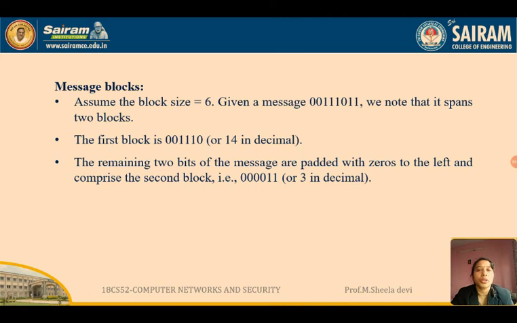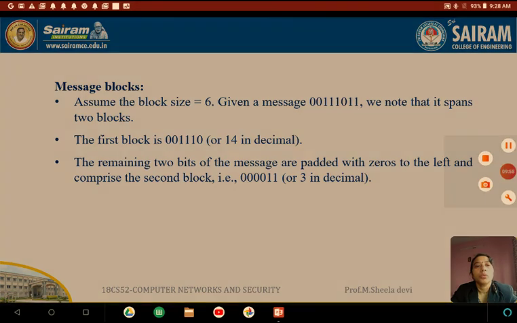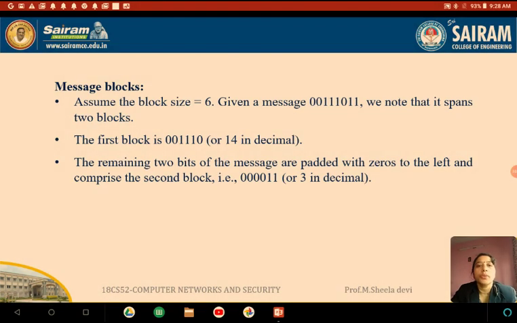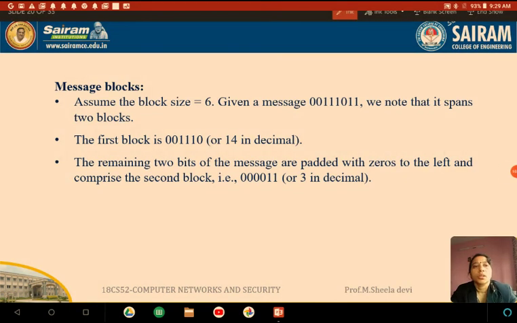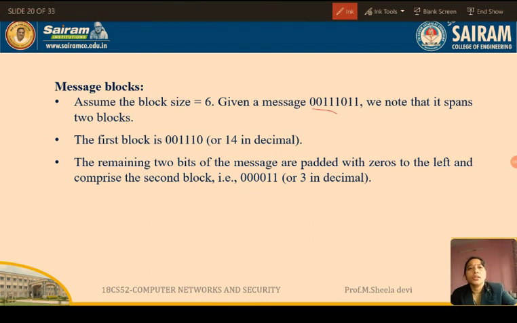So we have to convert it into 2 different blocks since it is greater than 6. So I'm going to divide the first block as 0 1 0 0 1 1 0 and the second block will be 1 1. Yes, so see, this is the first block and this will be the second block.